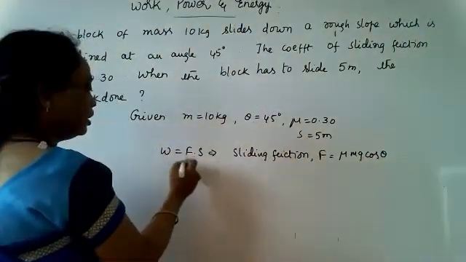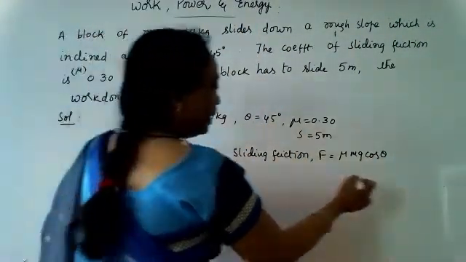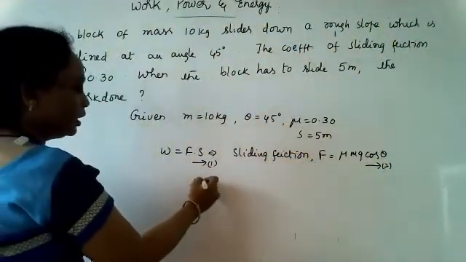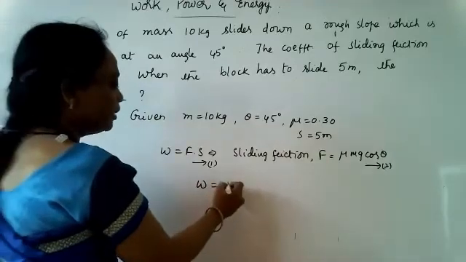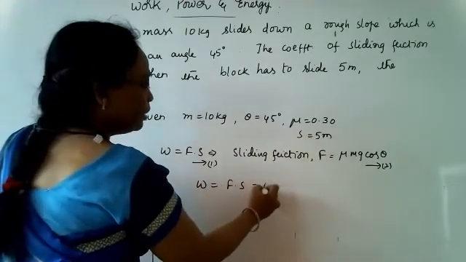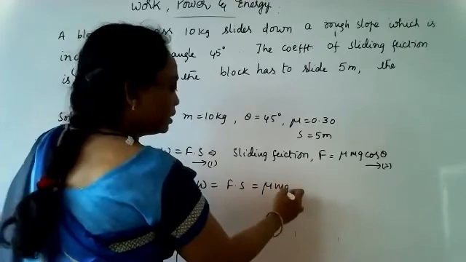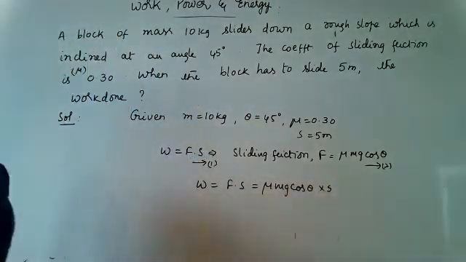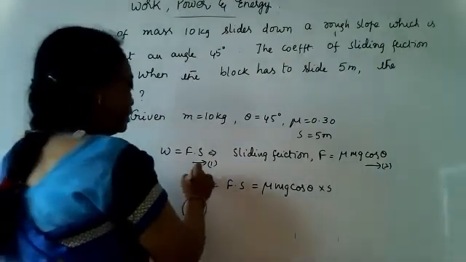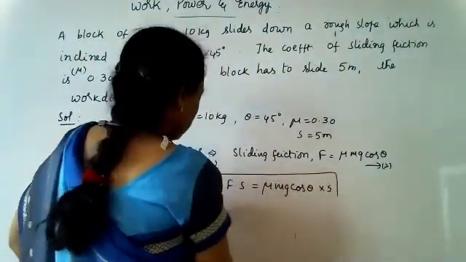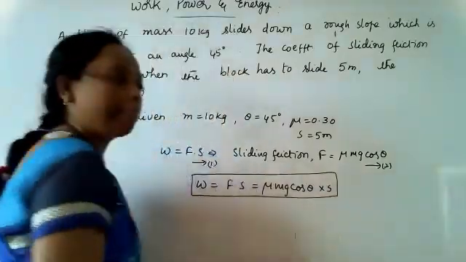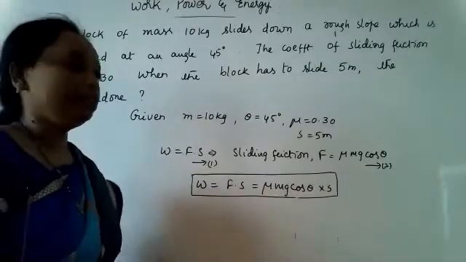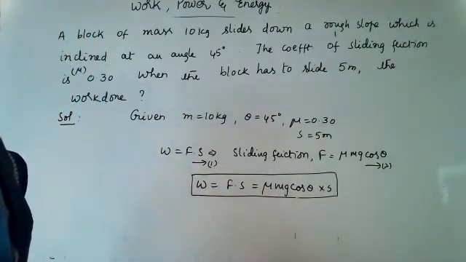Therefore, suppose this is equation 1 and this one is equation 2, from equations 1 and 2 we can write the work W as F into S. So F means mu mg cos theta into S. So substituting all these values, what is the work done here? Substitute all the values, W is equal to mu mg cos theta into S. What is the answer for this?